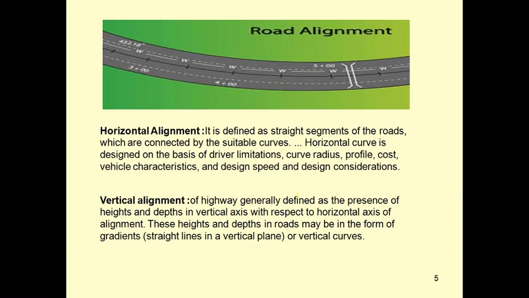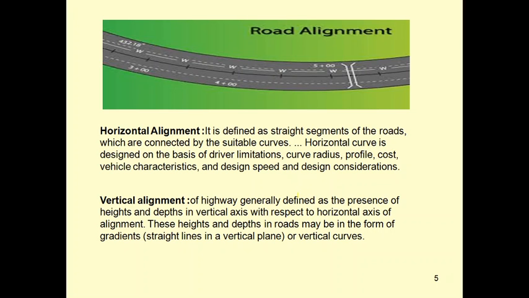So depending upon the driver limitations, curve radius, design speed, profile and cost, the horizontal alignment will be done. Coming to vertical alignment, a highway's vertical alignment is generally defined as the presence of heights and depths in the vertical axis with respect to the horizontal axis of alignment. These heights and depths in roads may be in the form of gradients, straight lines in a vertical plane, or vertical curves. Some of the roads go up and down, and in those places the alignment will be done. Those are nothing but vertical alignment.